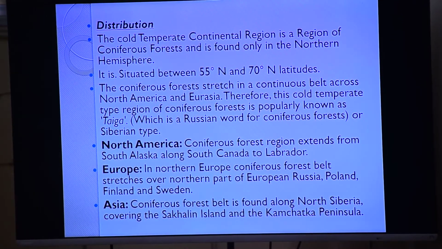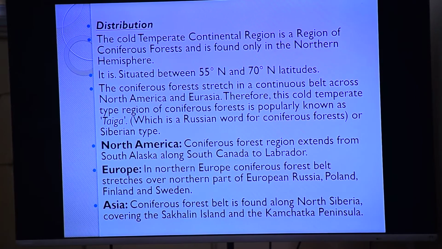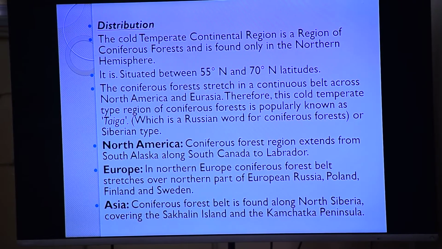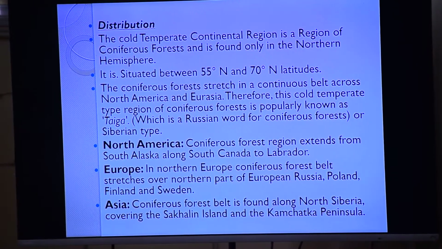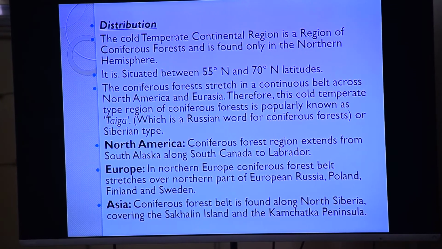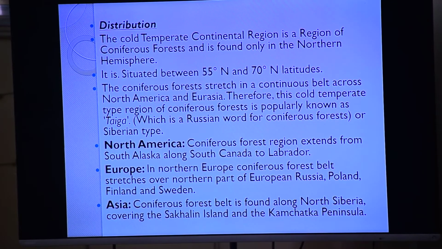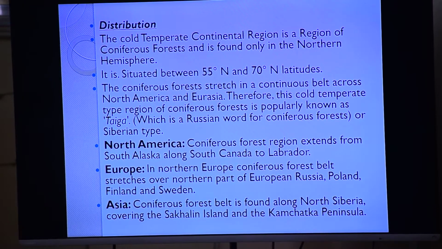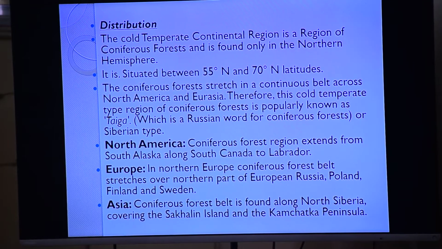So the cold temperate continental region is a region of coniferous forest and found only in the northern hemisphere. It is situated between 55 degrees to 70 degrees north latitude, and coniferous forest stretches in a continuous belt across North America and Eurasia, Europe and Asia. Therefore, this cold temperate type of region of coniferous forest is popularly known as what? Taiga. Taiga, which is a Russian word for coniferous forest or Siberian type. We can also say Siberian type.